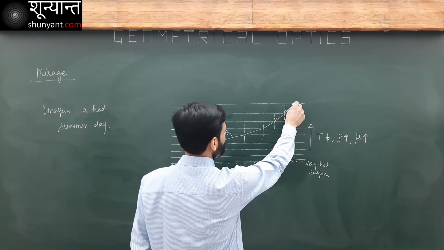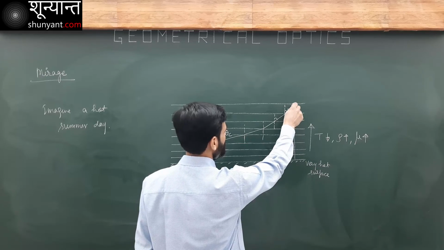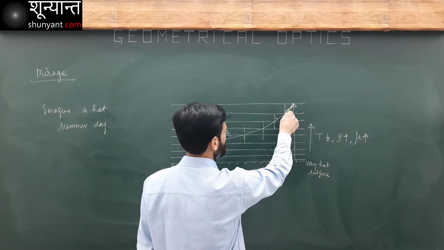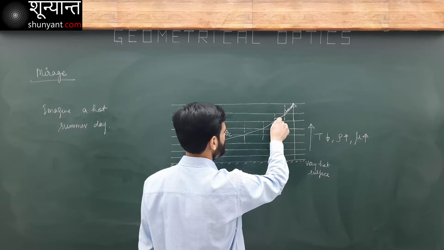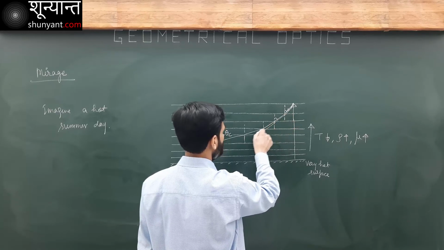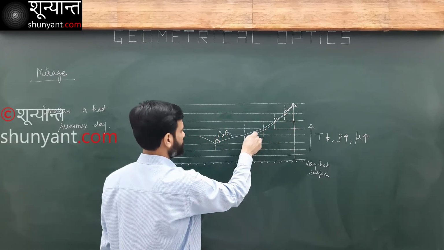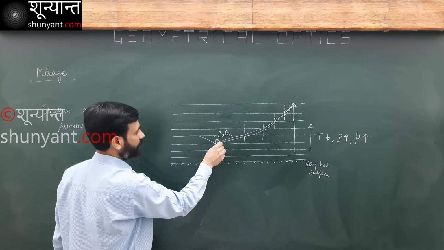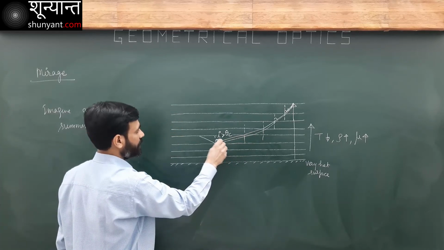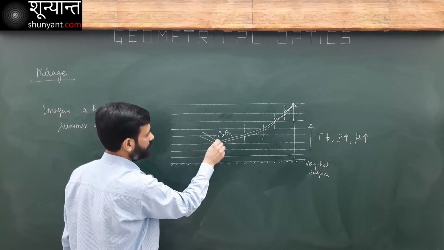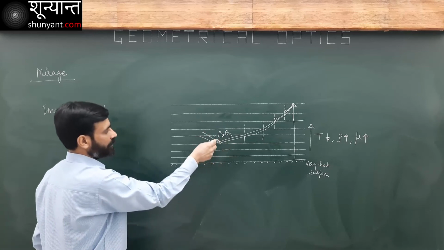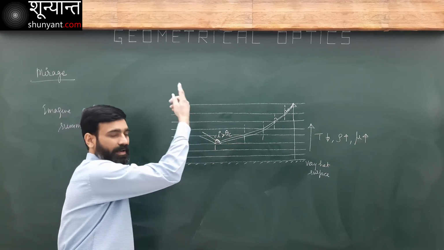Now, if you consider two light rays, the same thing will happen with them. The light rays start going backward, upward.